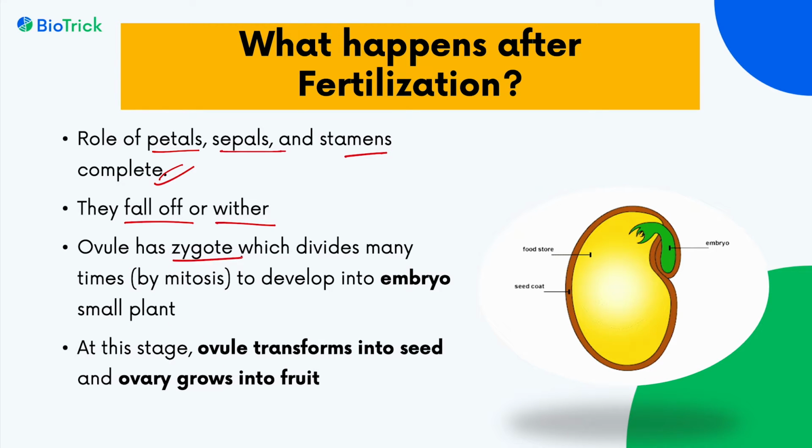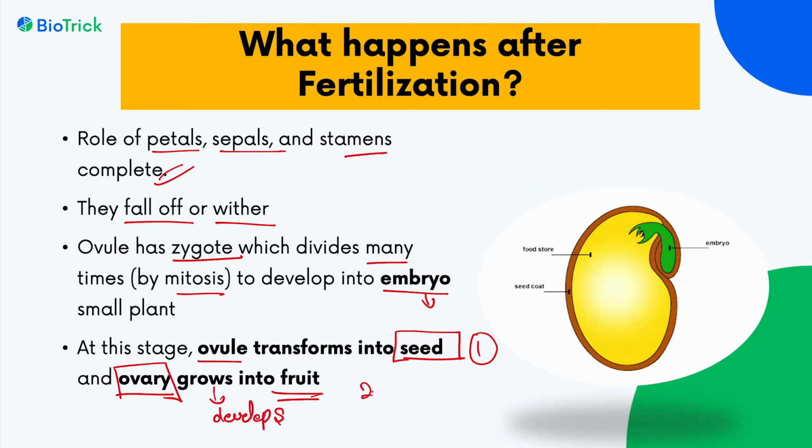The ovule has a zygote which divides many times by the process of mitosis to develop into an embryo. This we have discussed. Now the ovule will transform into a seed after fertilization, and the ovary grows and develops into a fruit. These two things are most important: the ovule transforms into a seed and the ovary develops into a fruit after fertilization.